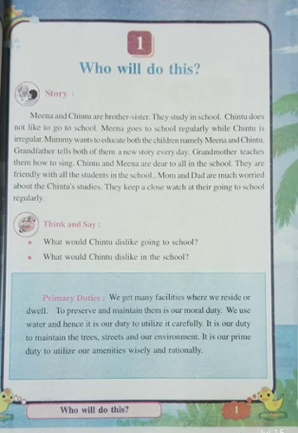Till here you have understood that it is a story of two children. They are brother and sister, Meena and Chintu. Among them, Meena likes to go to school. She is regular to school, while Chintu does not like to go to school and he is irregular. Now, but mummy wants to educate both the children. She wants that Meena and Chintu should study properly, go to school regularly.